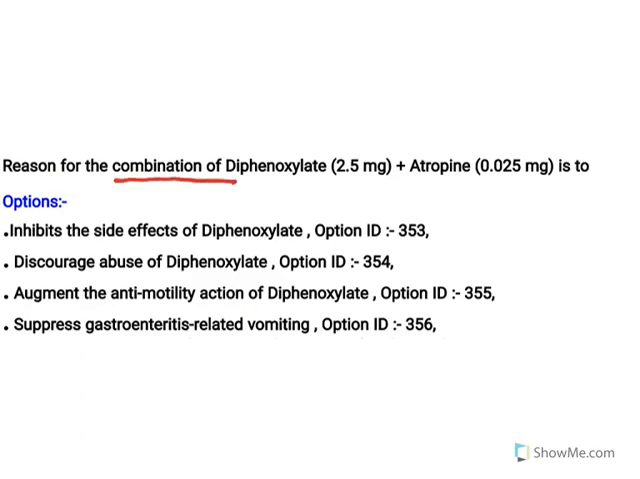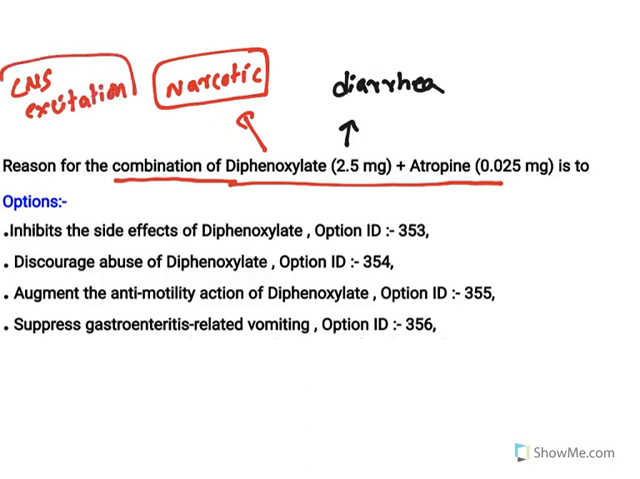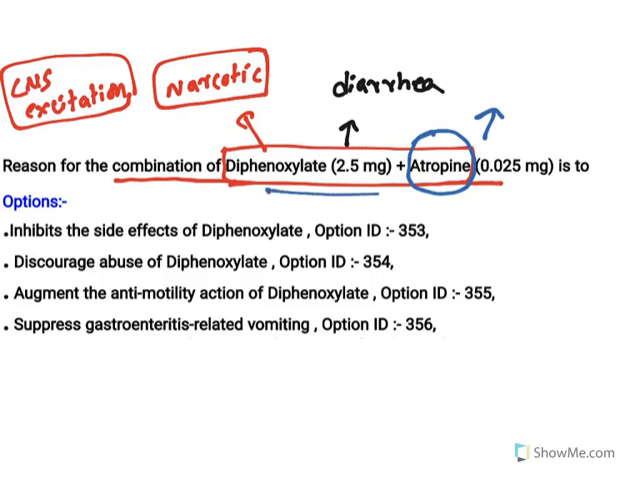Now, reason for the combination of diphenoxylate and atropine. See, this combination is used to treat severe diarrhea. When there is an uncontrollable diarrhea, this is used. But the important thing is, diphenoxylate is a narcotic analog. Because it is a narcotic analog, when a high dose is taken, it will cause CNS excitation. So there are chances that people may increase this dose to get that CNS excitation. To avoid that, atropine is included here. When the dose is increased, the atropine dose is also increased, and that causes adverse effects. That will discourage people from abusing this drug.